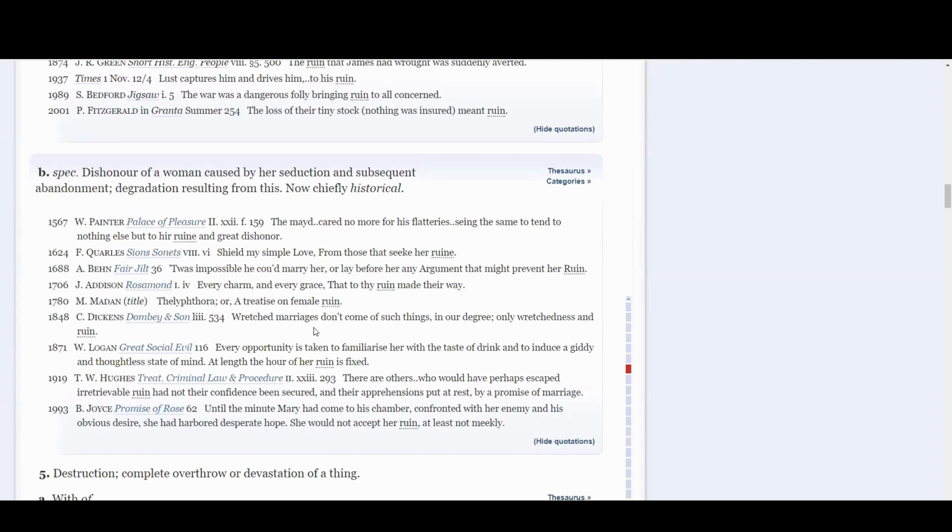Okay, so in both of these cases, basically what this comes down to is a woman who has sex, isn't married, and then becomes ruined, right? The idea is that that ruins her. And that ruin means nobody's going to want to marry her after that.